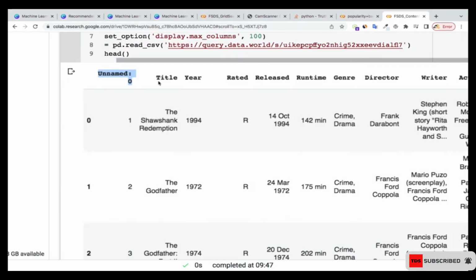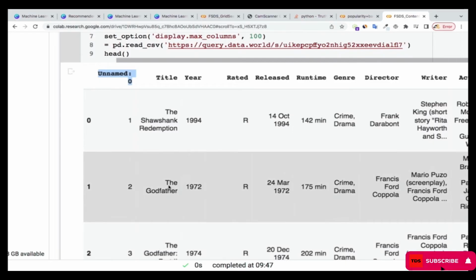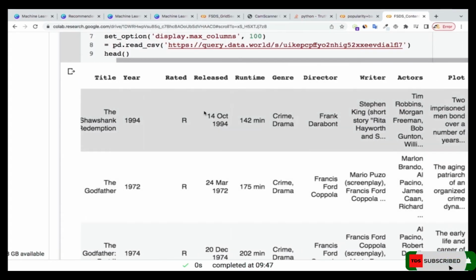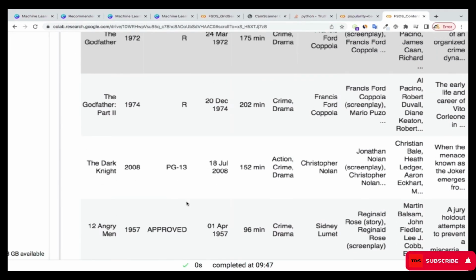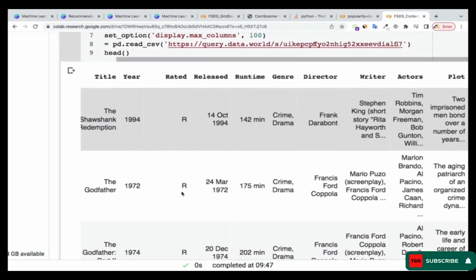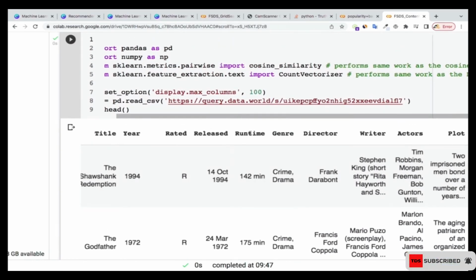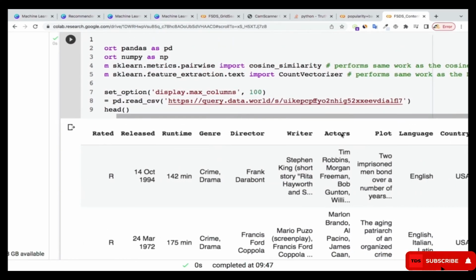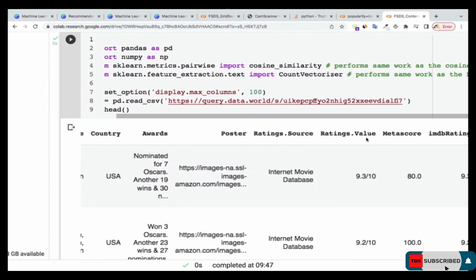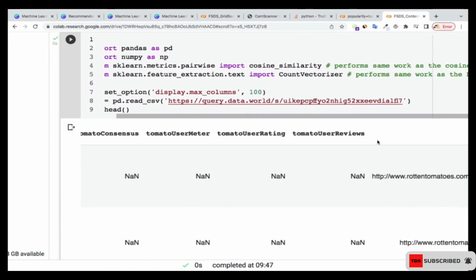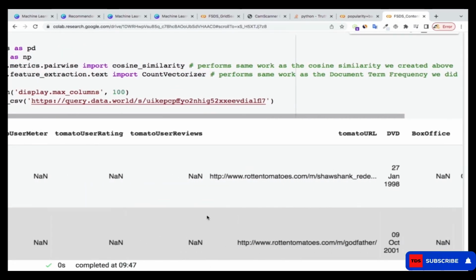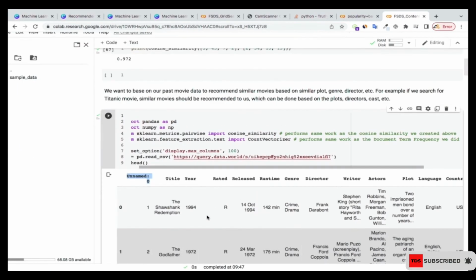Then the title of the movies, the year the movie was published, the rated, how the movie is rated, the release date, the runtime, genre, director, writer, actors, plot, language, country, awards, poster, ratings, and so on, all the way to the last one, which is response. So it's a lot of features.